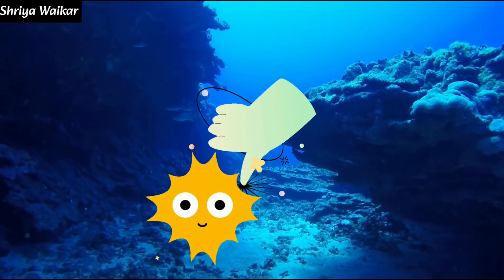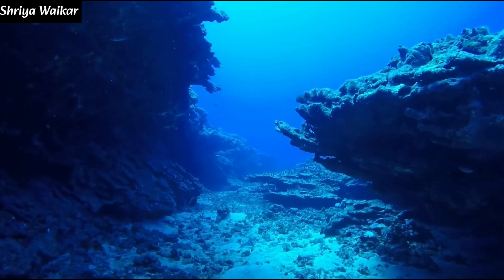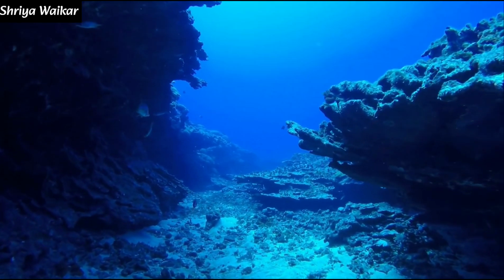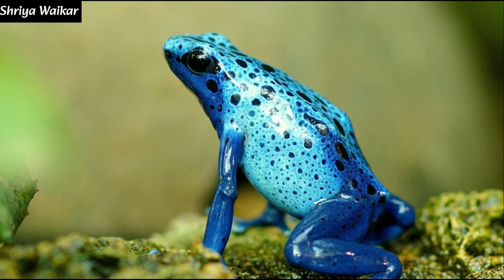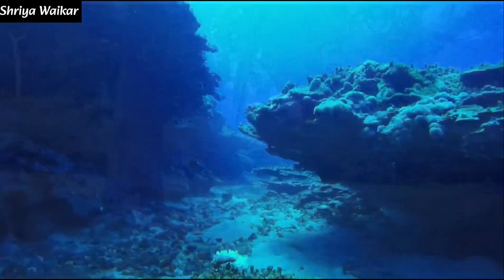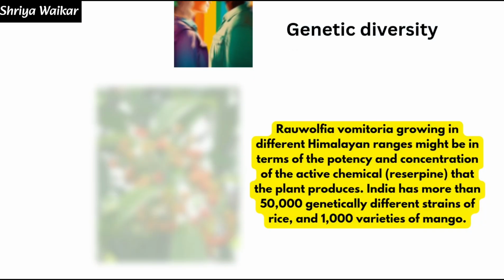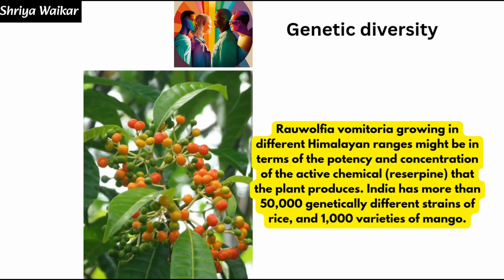So, biodiversity is a term popularized by sociobiologists. Can you name the sociobiologist who has given this term of biodiversity? Yes, it is Edward Wilson, who described the combination of diversity at various levels of biological organization. First is genetic diversity. What happens in genetic diversity? A single species might show higher diversity at genetic level over its distribution range.